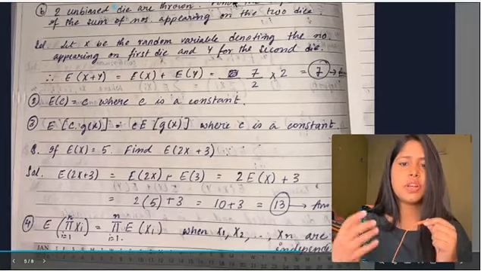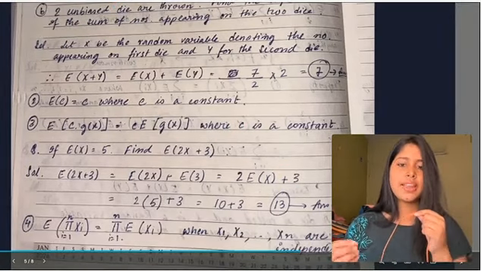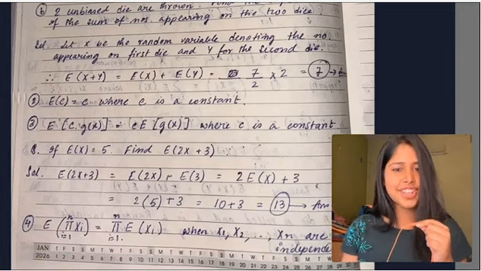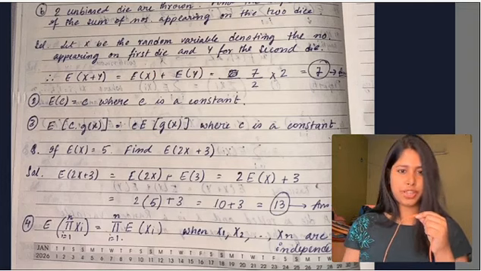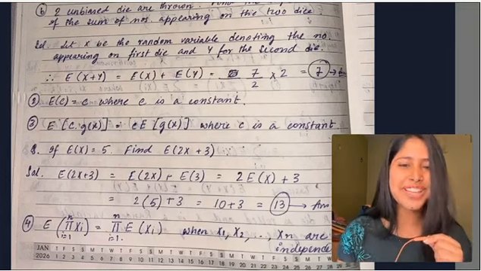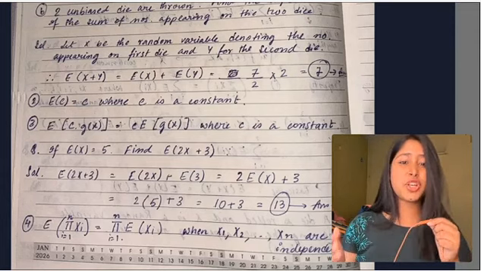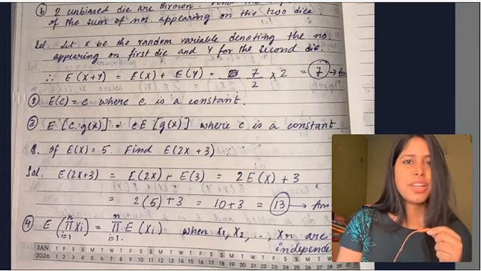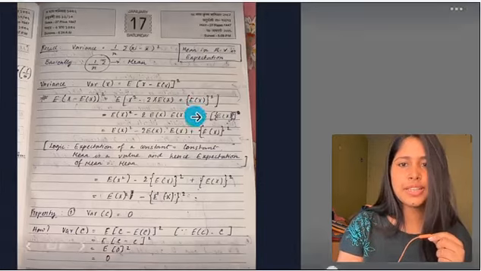Okay, if the random variables are independent, then the expectation of their product is equal to the product of their expectations. That is the correct statement. So if random variables are independent, then the expectation of their product is equal to the product of their expectations. Now coming to the next slide.